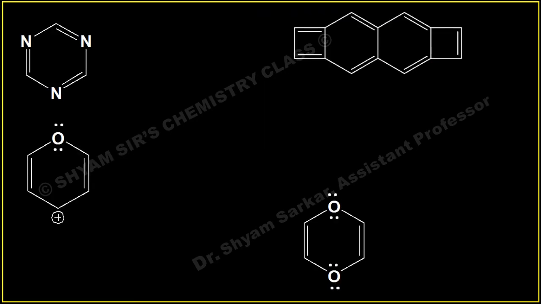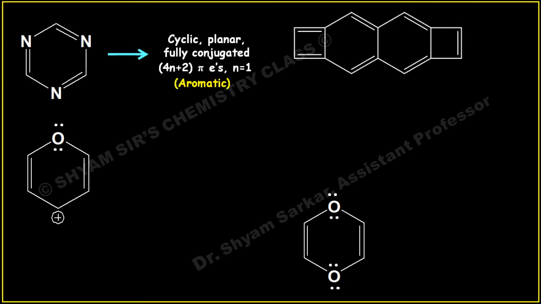So here if you see, this is cyclic, planar, fully conjugated, and 4n plus 2 pi electrons where n equals 2. Because all the lone pairs of the nitrogen atoms, 3 nitrogen atoms are having lone pairs, but they will not come in conjugation with the ring double bonds. So here you have total 6 pi electrons, that is, it's fulfilling 4n plus 2 pi electrons where n equals 2. So this is aromatic.